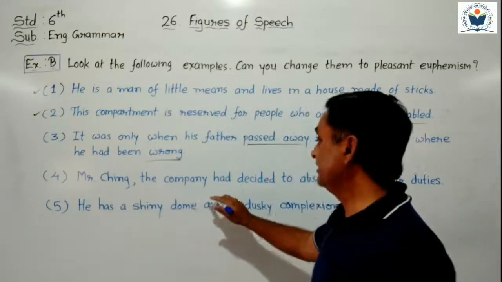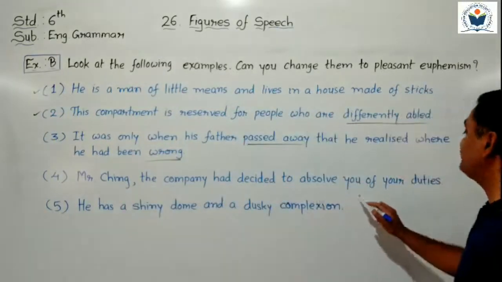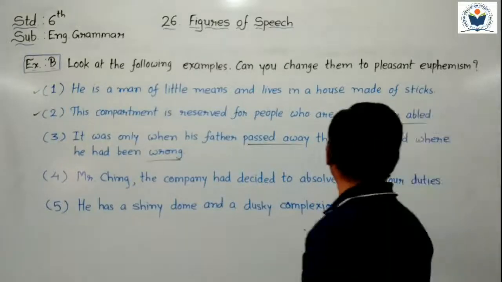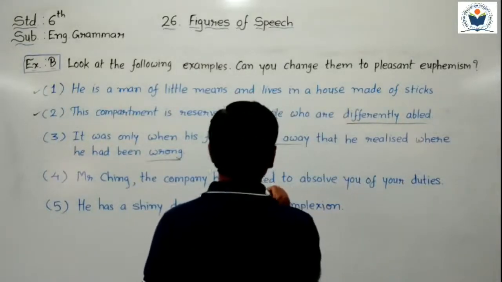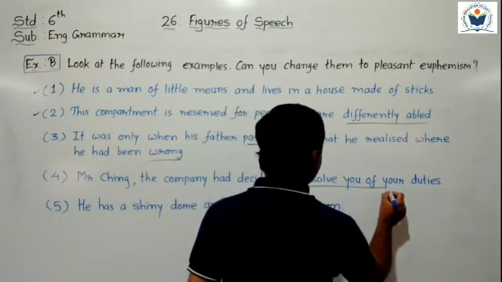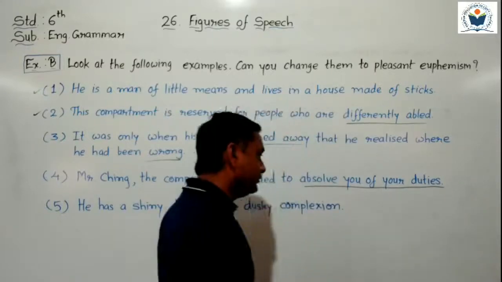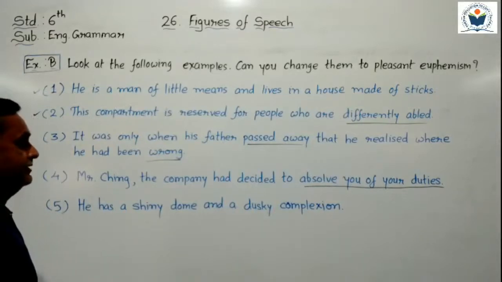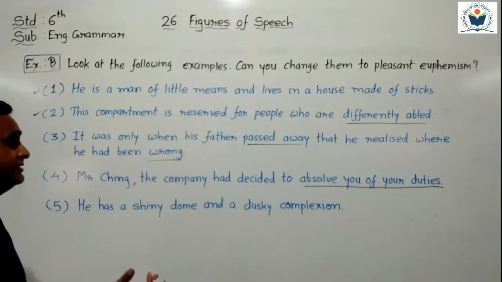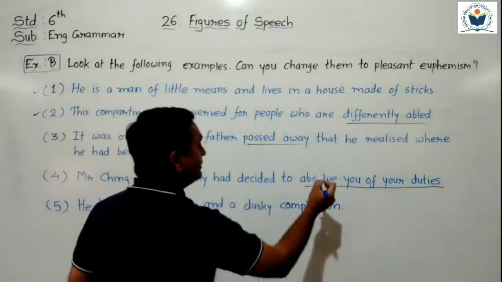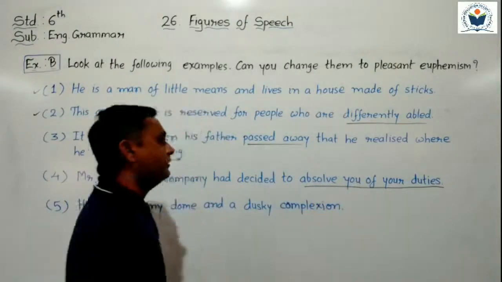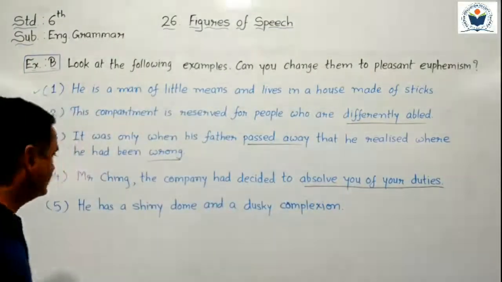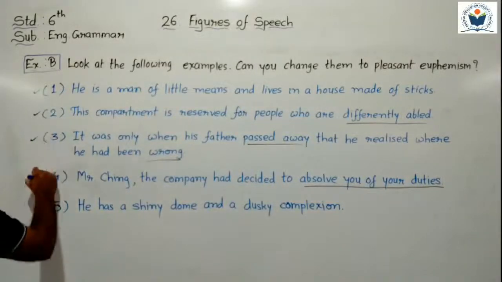Mr. Ching, the company has decided to absolve you of your duties. I put here pleasant euphemism. Understand then? Instead of unpleasant, I write pleasant words here, to absolve you of your duties. Understand? Here our fourth sentence is over.